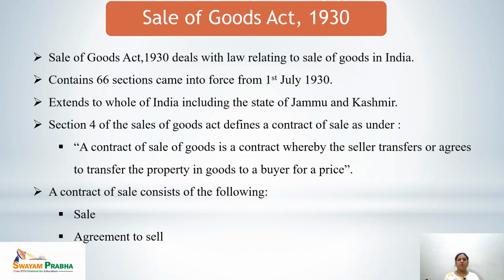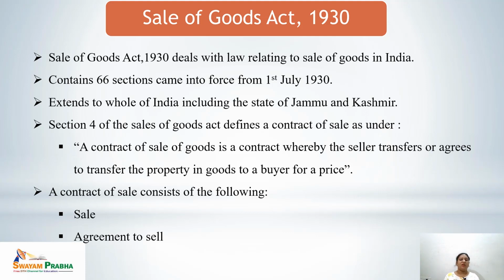Now, what is the Sale of Goods Act? Section 4 of the Sale of Goods Act 1930 defines a contract of sale: a contract of sale of goods is a contract whereby the seller transfers or agrees to transfer the property in goods to a buyer for a price. That means there is a contract of sale between the buyer and the seller in which the seller transfers or agrees to transfer the property for a price.